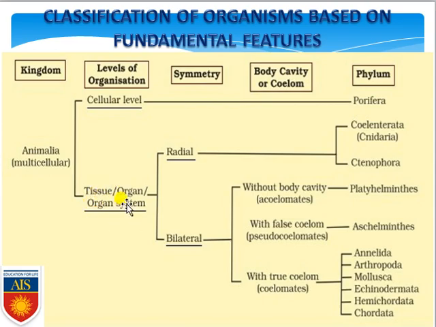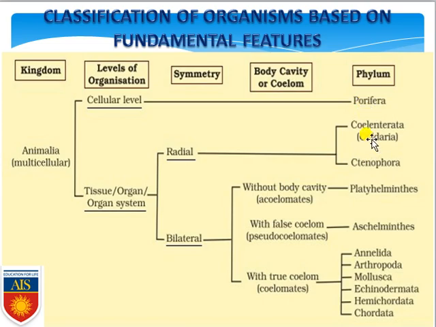The organisms within this category are further divided based on symmetry. When we divide them by symmetry, we obviously get radial symmetry and bilateral symmetry. Keep it in your mind, Cnidaria, that is the Coelenterates, and Ctenophora all show radial symmetry, so they have been kept within radial symmetry. The other type is bilateral symmetry, where the organism can be divided into two equal halves along the longitudinal plane. Due to the presence of bilateral symmetry, we have made another category within it.